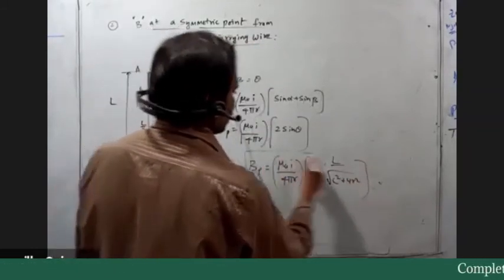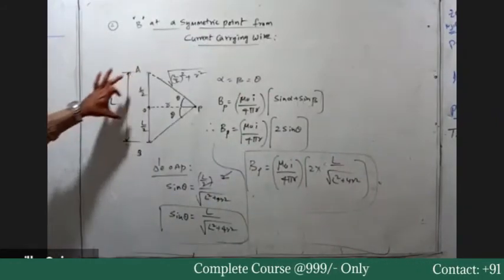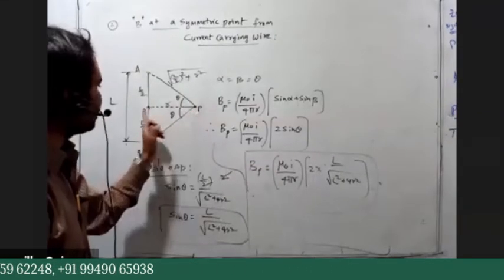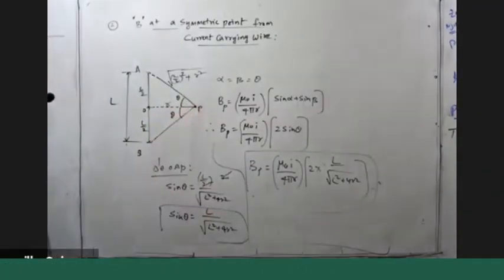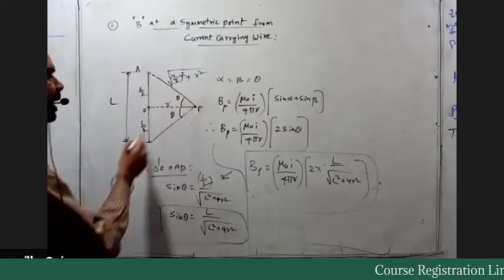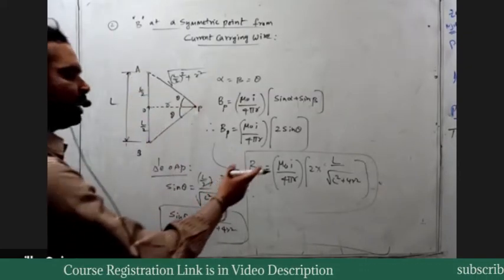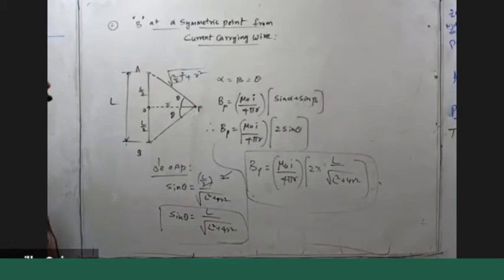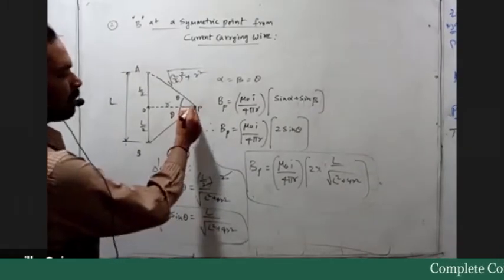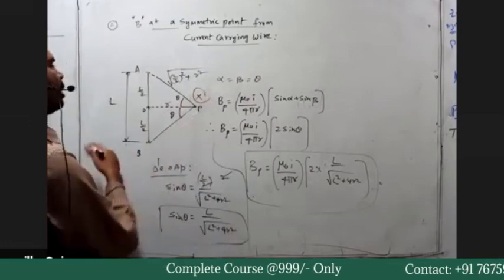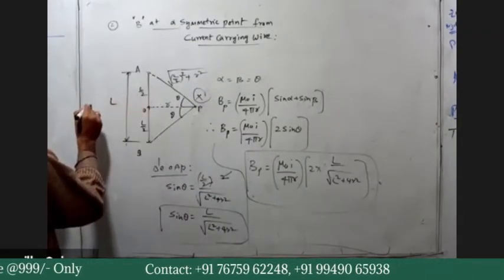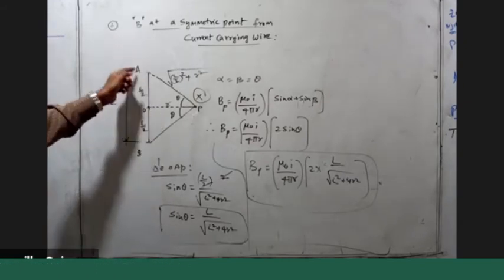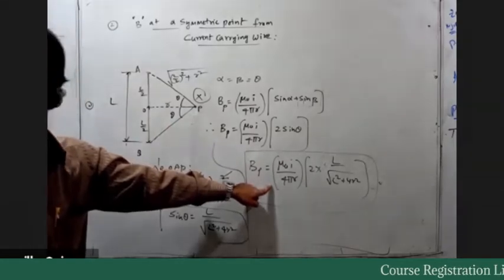The length of the current carrying conductor is given, the current flowing through the conductor is given, and the distance R of point P is given. Then what is the direction, inward or outward? Here it is inward; if you choose the point on this side, it is outward. So this is the magnetic field induction due to the finite current carrying conductor at the symmetric point.